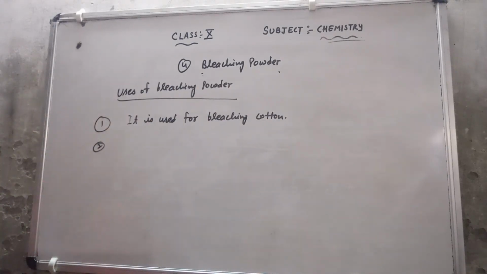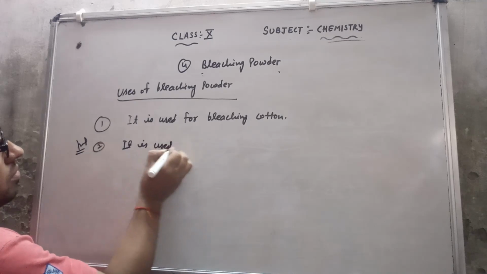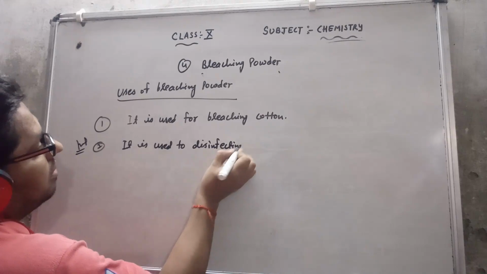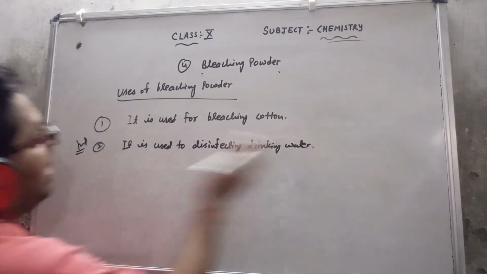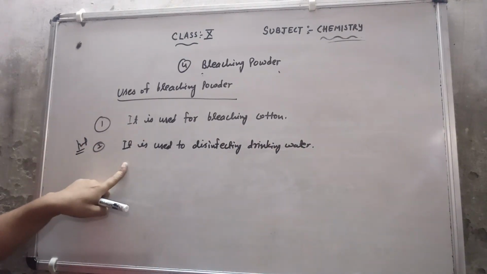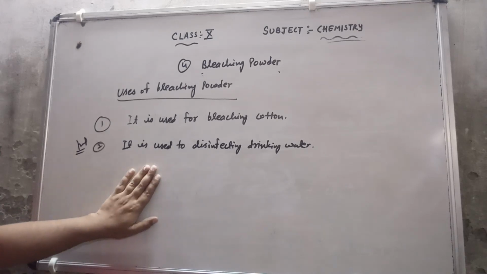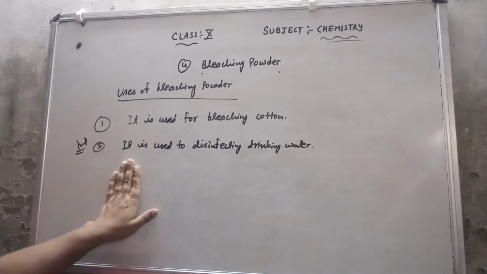Second, it is used for disinfecting drinking water. This is a very important point. If I add bleaching powder to the water, it releases chlorine gas. This chlorine gas kills the bacteria present in the water, and all the bacteria settle down. That is why we say it is used for disinfecting drinking water.